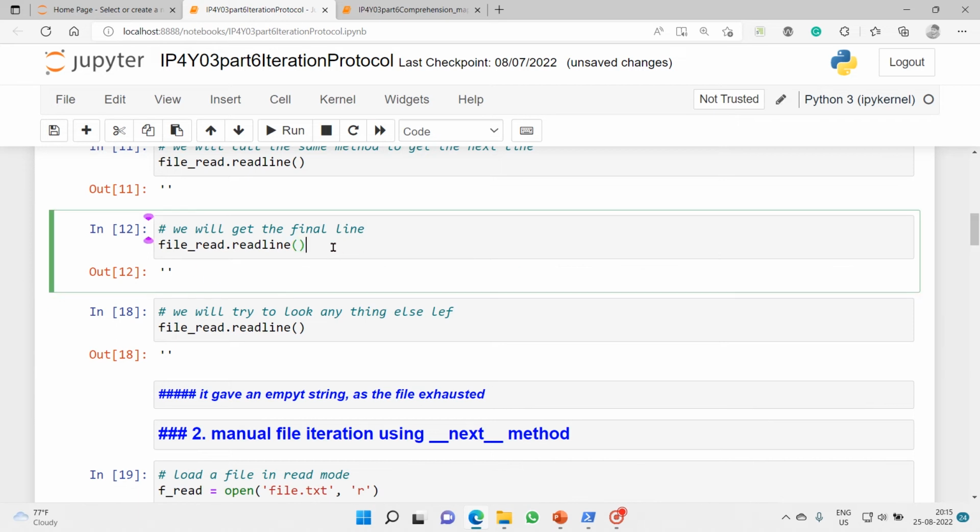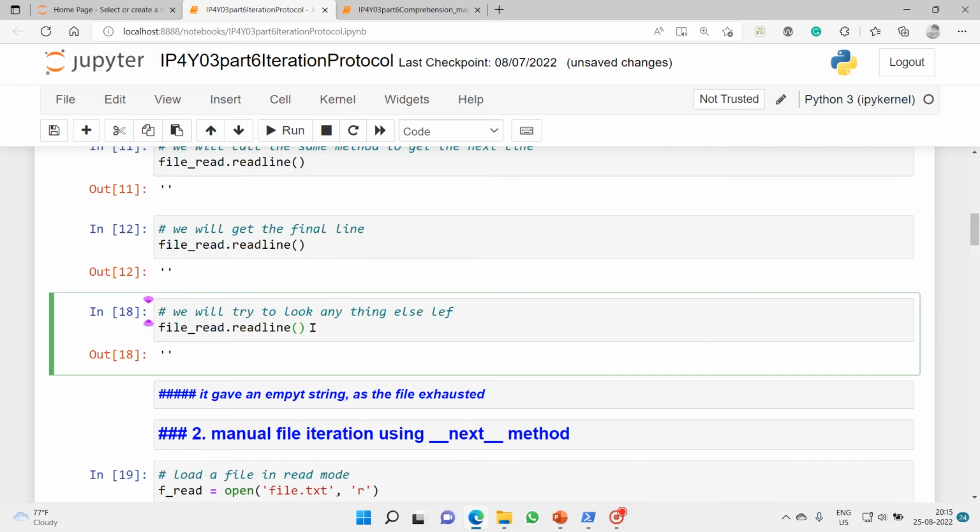Nothing is there. Okay. Again I will execute and we'll see. We will try to look whether anything else is left. Anything else is left? Nothing. When all lines have been read, what else is left? It will just show you an empty string.